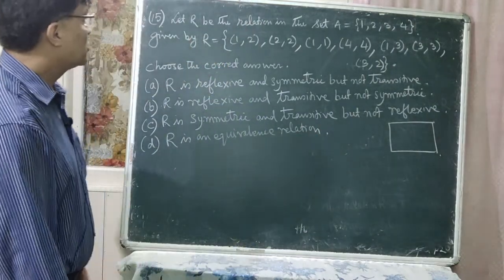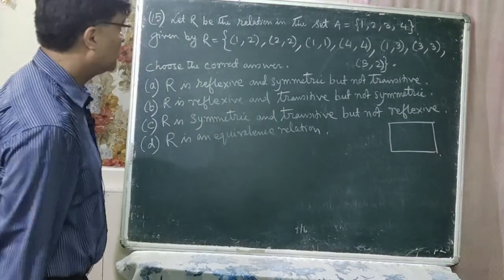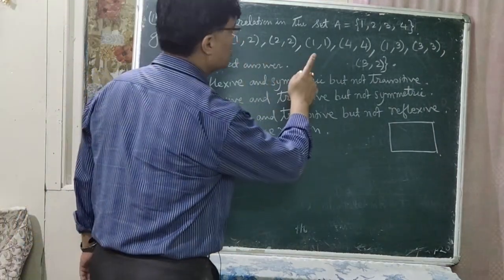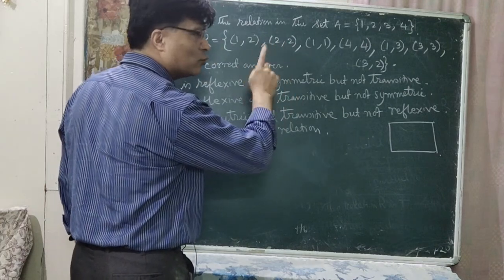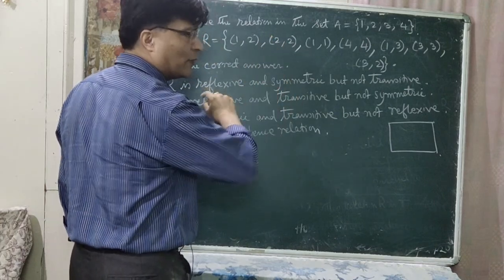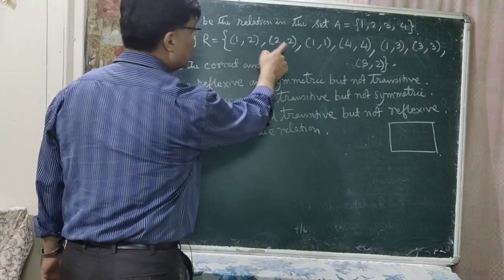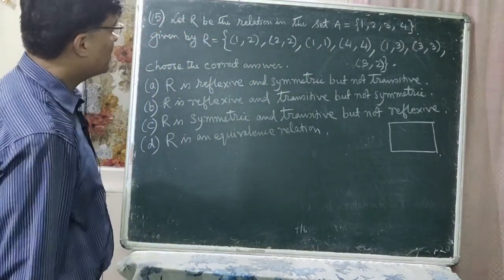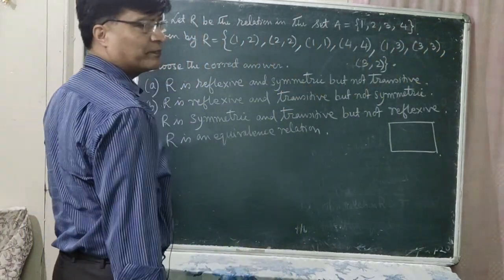Now let us check for reflexive first. For reflexive, you must have (1,1), (2,2), (3,3), (4,4). (1,1) is here, (2,2) is also there, (3,3) is there, and (4,4) is there.